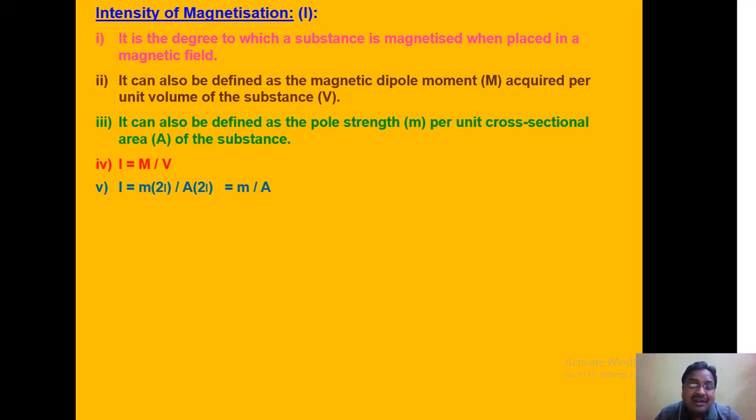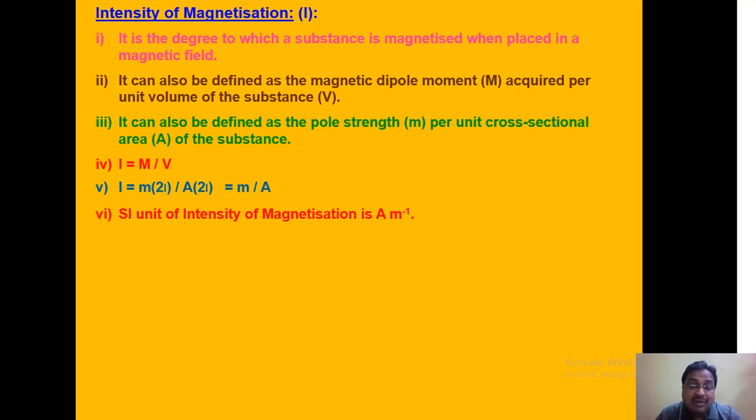Let us reduce this formula. Capital M will be small m into 2L. You see, magnetic moment M equals small m into 2L, and volume V will be area into 2L, A into 2L. So, 2L gets cancelled, and we get I as small m by A, pole strength per unit area.